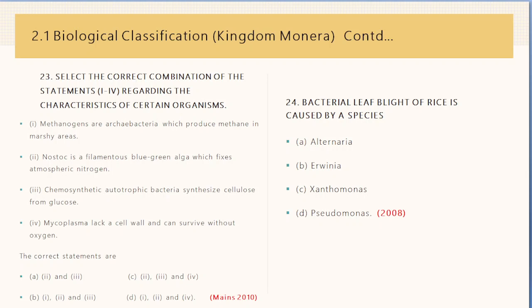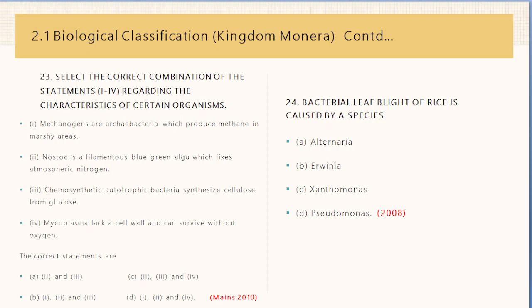Statement number 1 says methanogens are archaebacteria which produce methane in marshy areas. Next statement says Nostoc is a filamentous blue-green algae which fixes atmospheric nitrogen. Statement number 3 says chemosynthetic autotrophic bacteria synthesize cellulose from glucose. And statement number 4 says mycoplasma lack a cell wall and can survive without oxygen.